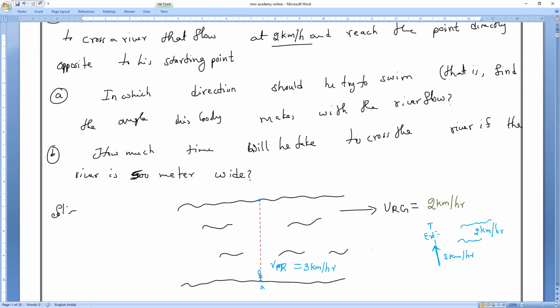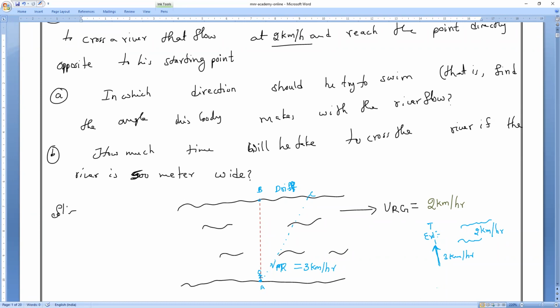So what happened? He tried to swim in a straight line, but finally he reaches not exactly the point. He reaches somewhere here, which we used to call C, and he traveled some extra distance called drift. Do you remember, everybody? If you are not remembering, please leave the meeting. So he cannot swim perpendicularly. That is what I can confirm.